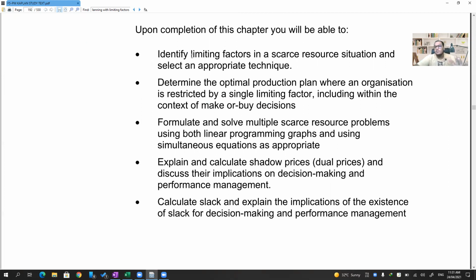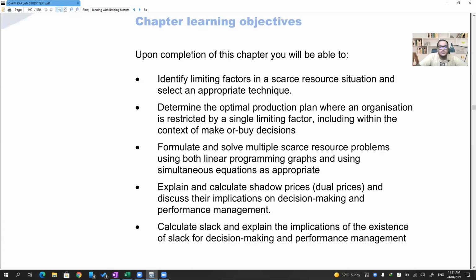After the exam, you will not remember anything if you learn the formula by heart. Never learn any formula by heart, specifically for papers like costing and performance management. Okay, let's start our discussion. Let's not waste too much time.